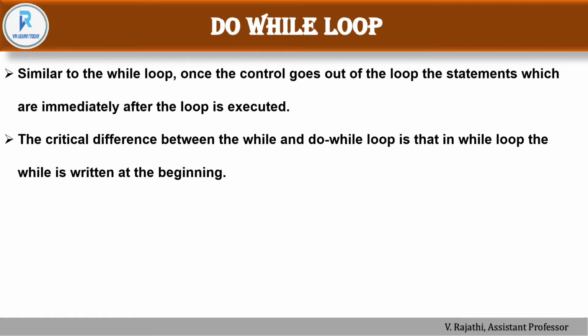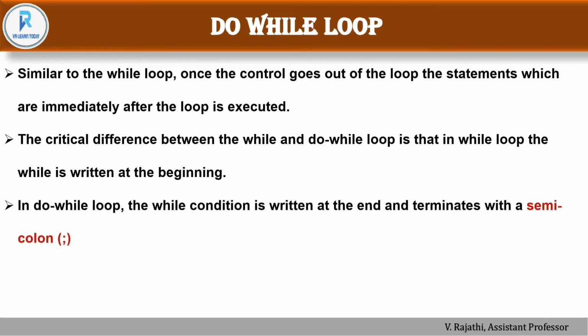The critical difference between a while and a do while is that in a while loop, the while is written at the beginning. In a do while loop, the while condition is written at the end, and terminates with a semicolon. We already saw the syntax. After the do while condition, it ends with a semicolon. That is the only difference.